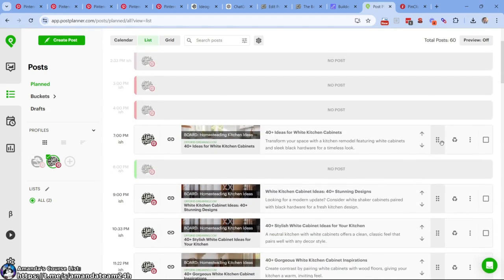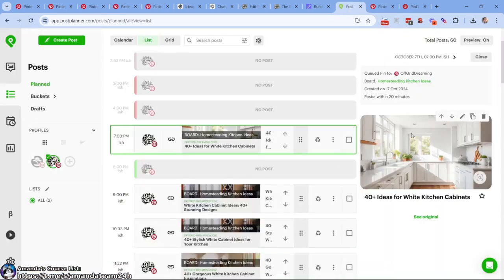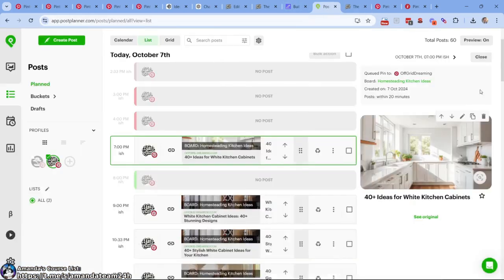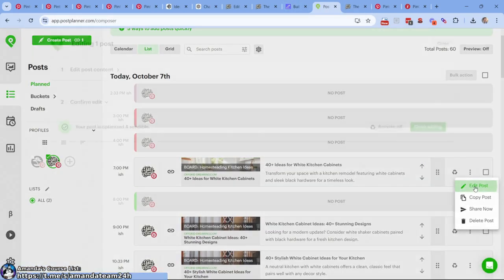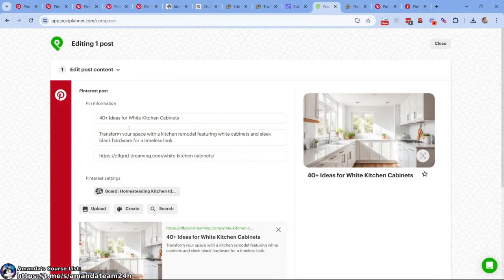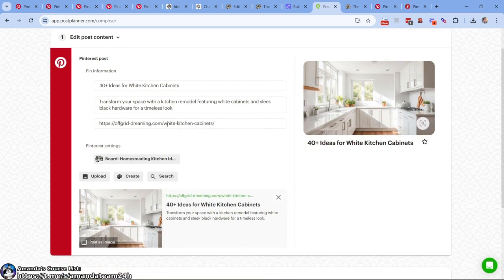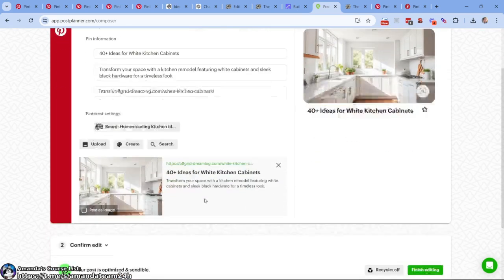We could click on any of them. We could say, well, usually I can click here to view it. There we go. See original. Is that going to work? No. Let's close this. Let's edit the post. And this is what it looks like. 40 plus ideas for white kitchen cabinets. Transform your space with a kitchen remodel, blah, blah, blah. And here's the URL. That's what it's going to look like.